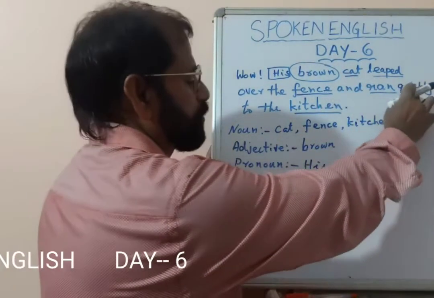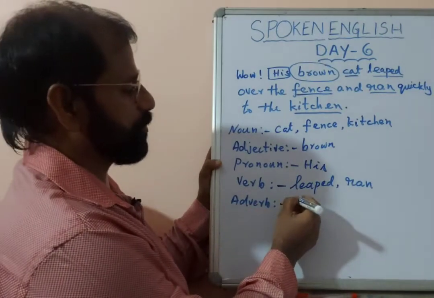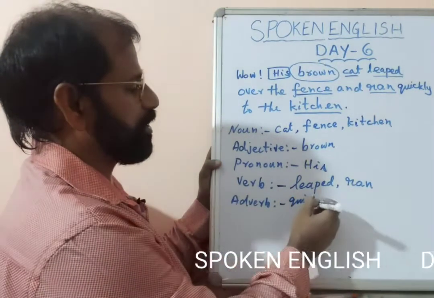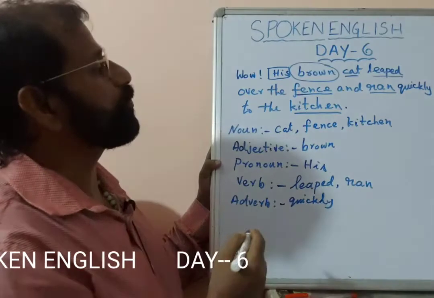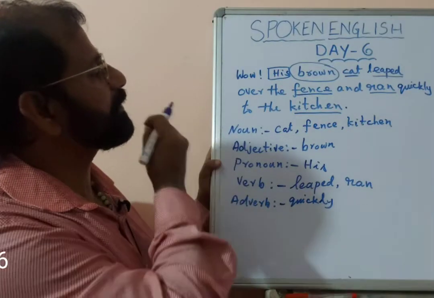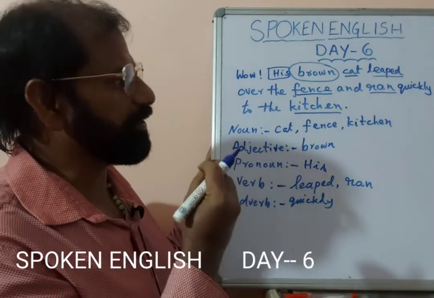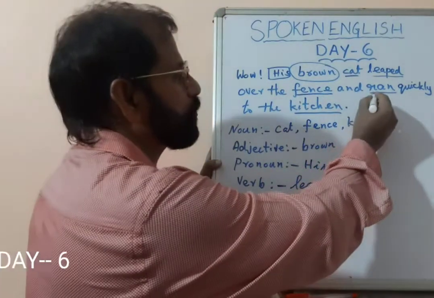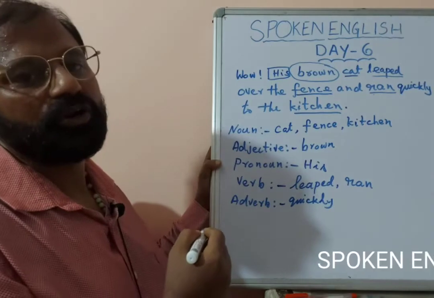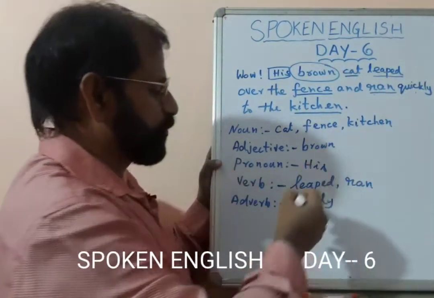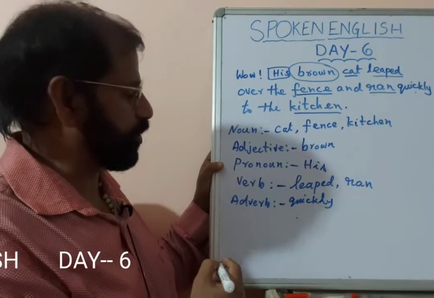I added one more word, quickly. So quickly becomes the adverb. How did the cat run? Quickly. The cat ran quickly. So the verb ran is described by the word quickly. Therefore, quickly is an adverb.